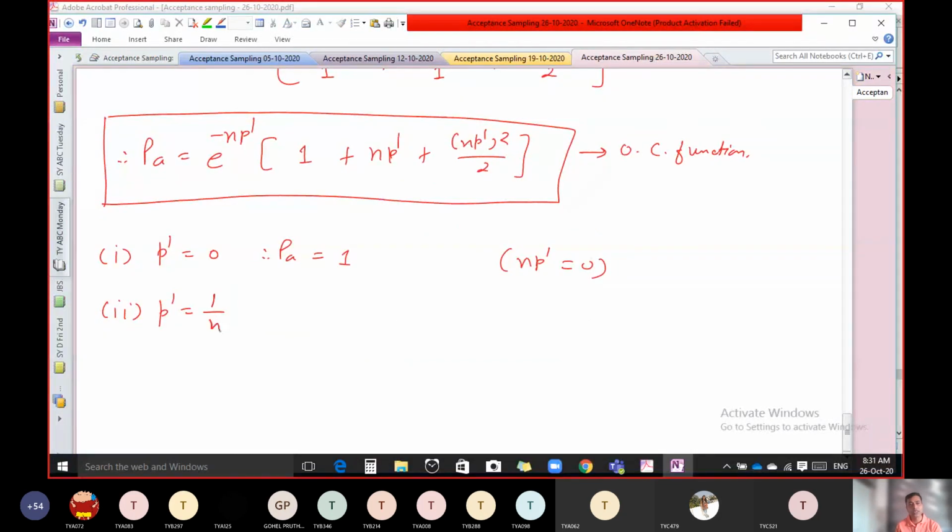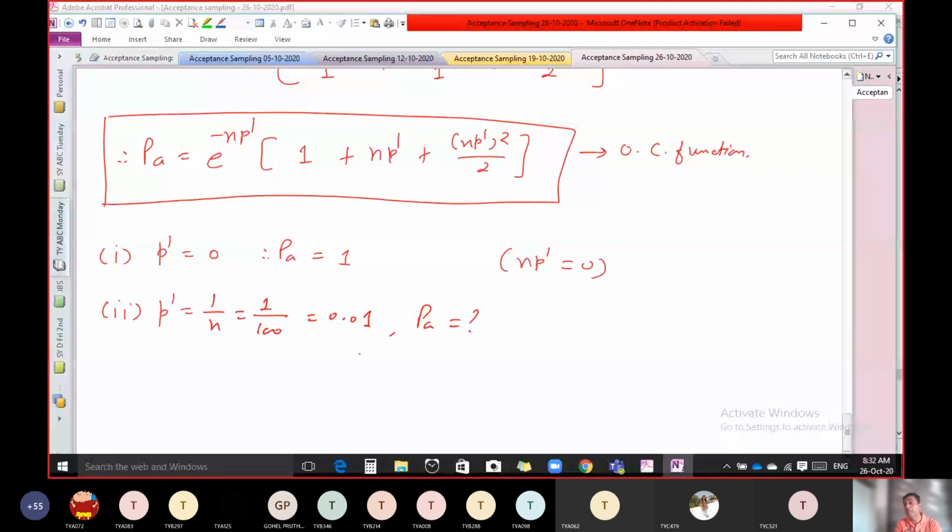So 1 upon small n, and our small n is 100 in this question, so 0.01. So P dash is 0.01, find out PA. Then 0.02, find out PA. 0.03, find out PA. In that way, at least you have to take 5 values and then plot the values on the graph paper.